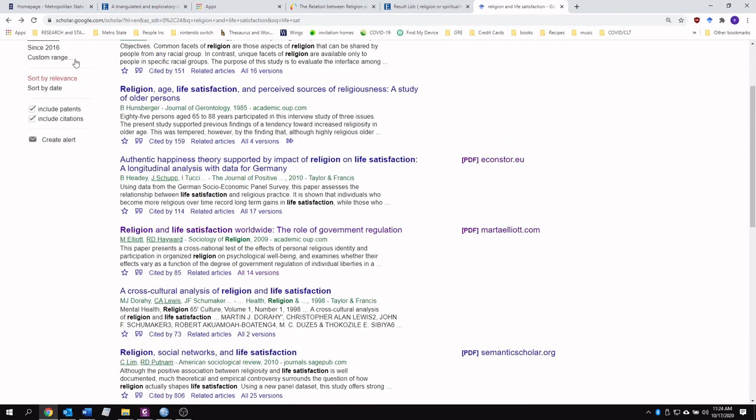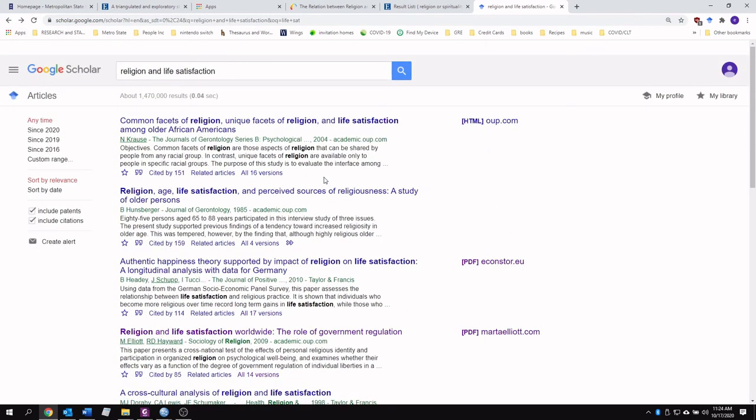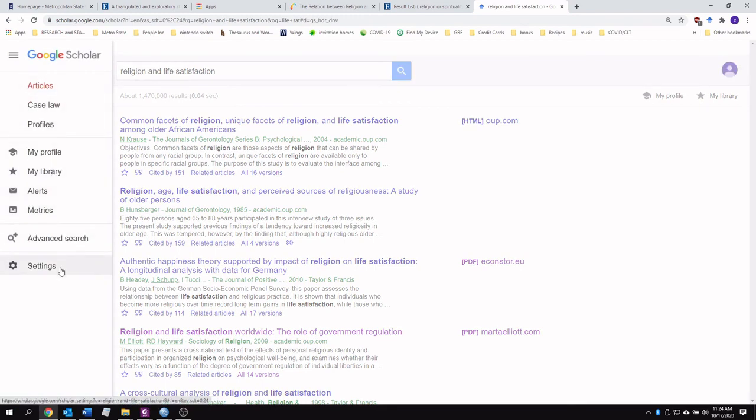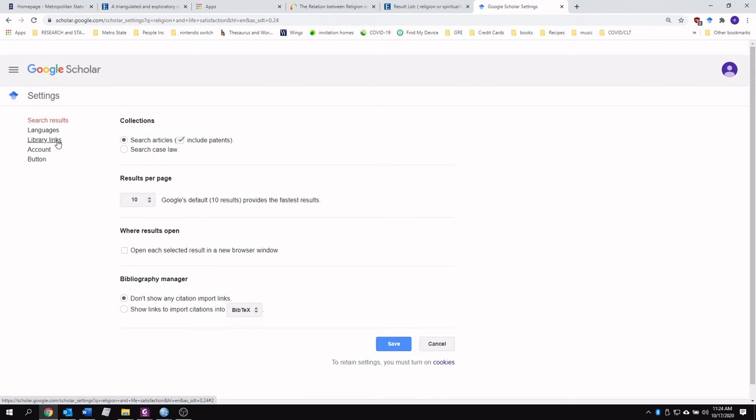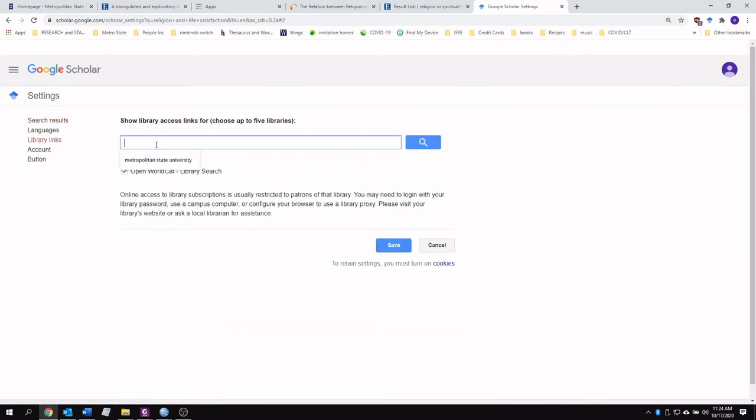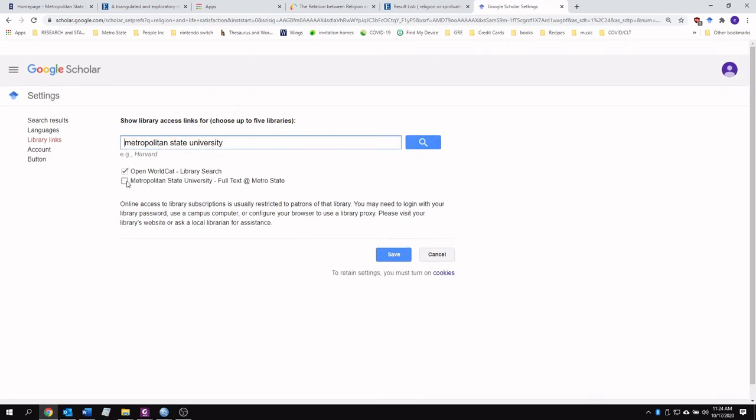Now, here I'm going to show you, I've been excited to share this because I just learned this next thing in the past couple weeks, and it's been super helpful. You can actually incorporate the databases from your college, i.e. Metro State, into your Google Scholar searches. And you can do that by clicking settings over here, you can go to library links. You can find the college that you are associated with. And it's that simple. You check mark it, you click save.